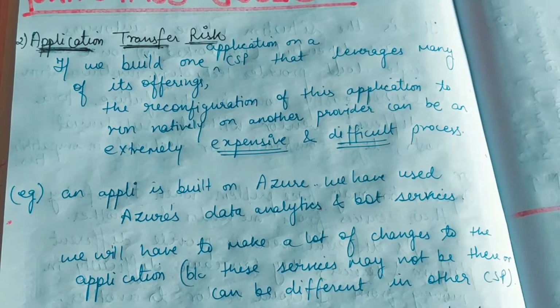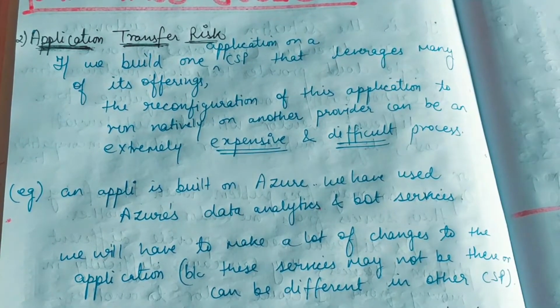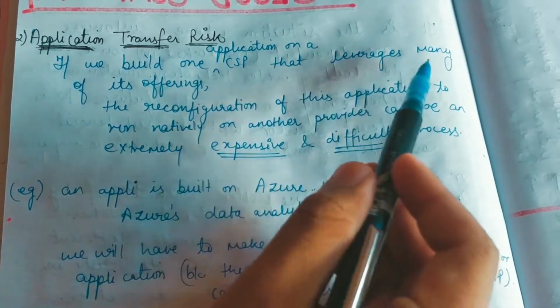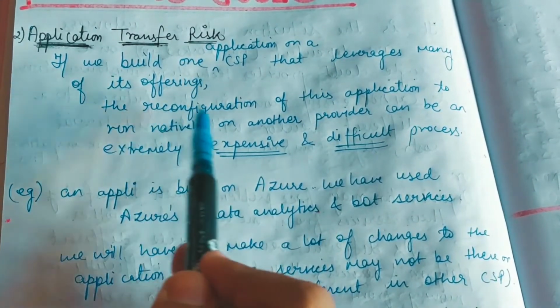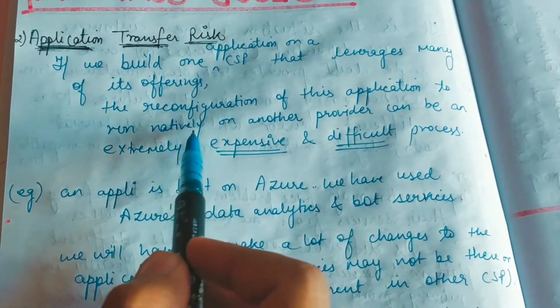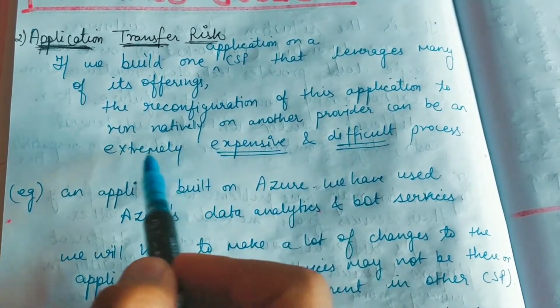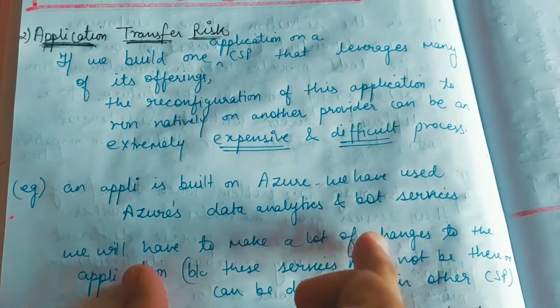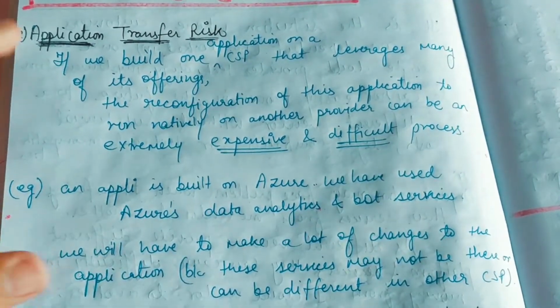Now guys, we have understood the concept. Now let's see the theory part also. If we build one application on a cloud service provider that leverages many of its offerings, the reconfiguration of this application to run natively on another provider can be an extremely expensive and difficult process. Why will it be difficult? I have already given you an example of that. So this was the second one.